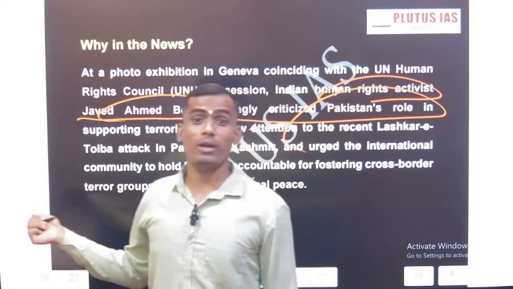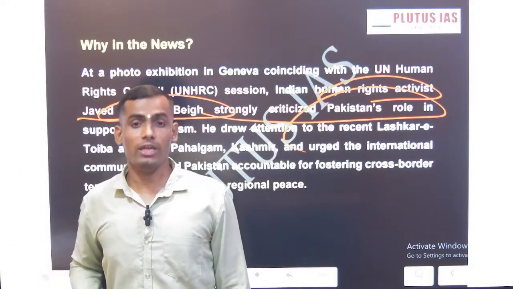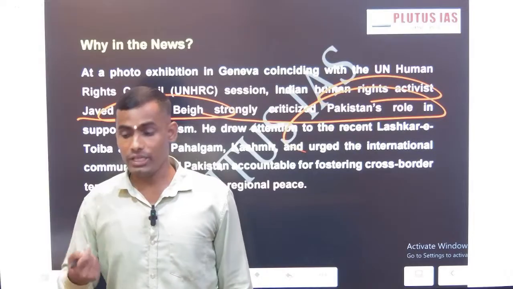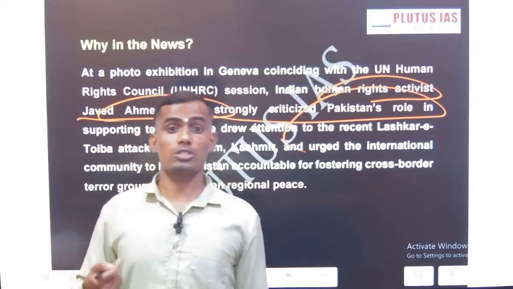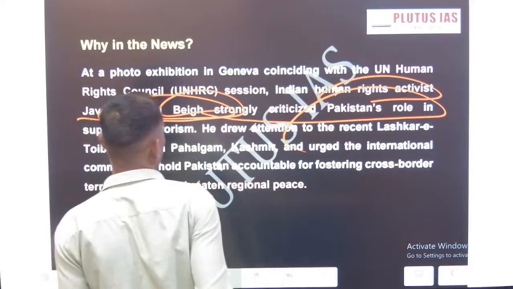Remember this name, you can add this name in your GS4 answers. Okay, the dedication, the patriotism towards your land, this name you can mention. So this is just why it is in the news.